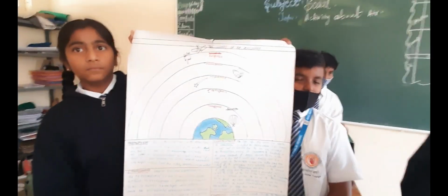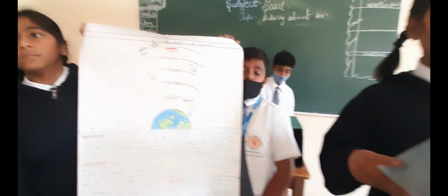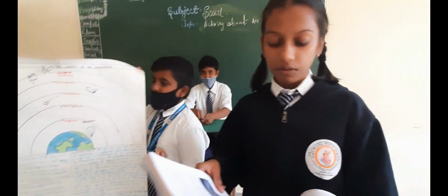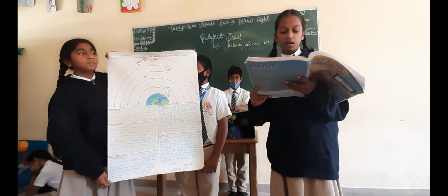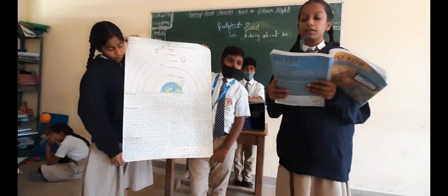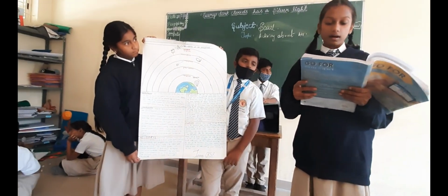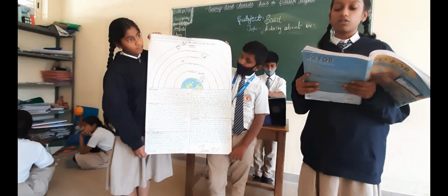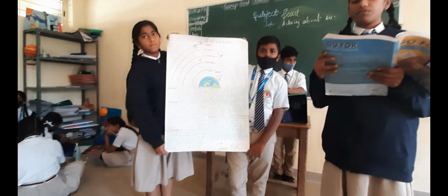Stratosphere. This is the second layer of the atmosphere, which lies directly above the troposphere. The stratosphere is found between 12 to 50 kilometers above Earth's surface. Mesosphere. This layer of the atmosphere lies just above the stratosphere. The minimum temperature here reaches almost minus 100 degrees Celsius. The mesosphere slows down meteoroids falling towards the atmosphere of Earth.